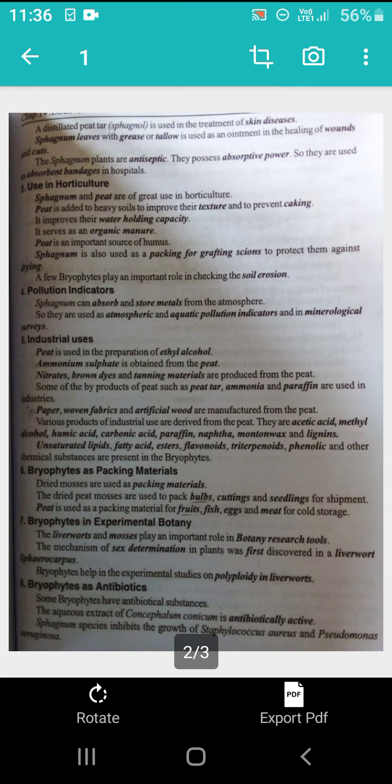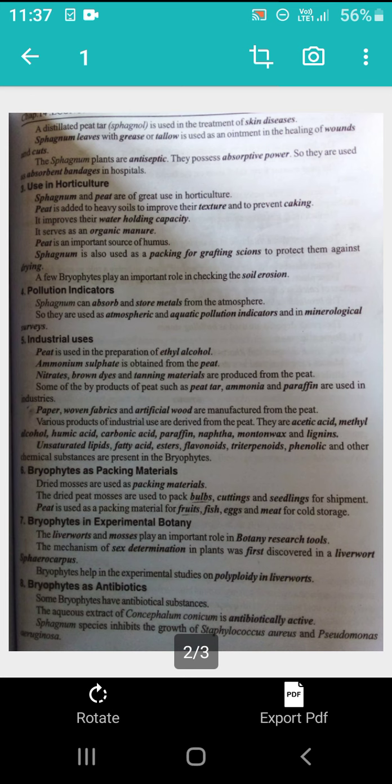The other type has the capacity to absorb and retain pollutants in quantities much higher than those absorbed by other plants growing in the same habitat, so that they can trap and prevent the recycling of such pollutants over different periods of time in that ecosystem. So we can say these bryophytes are good pollution indicators.